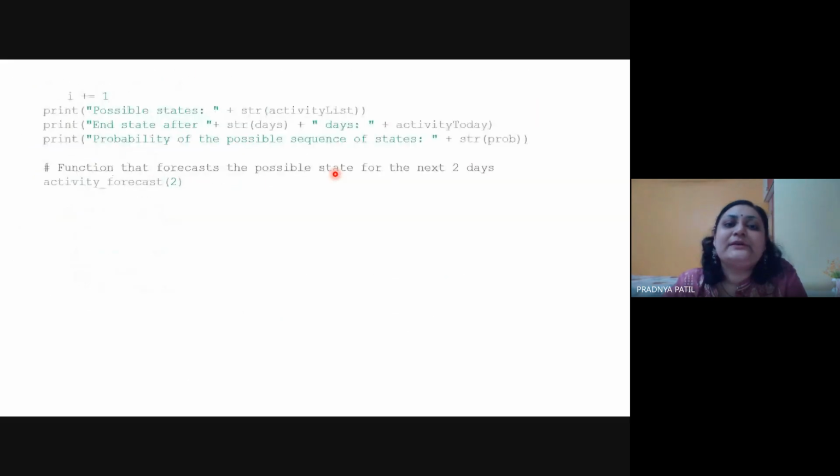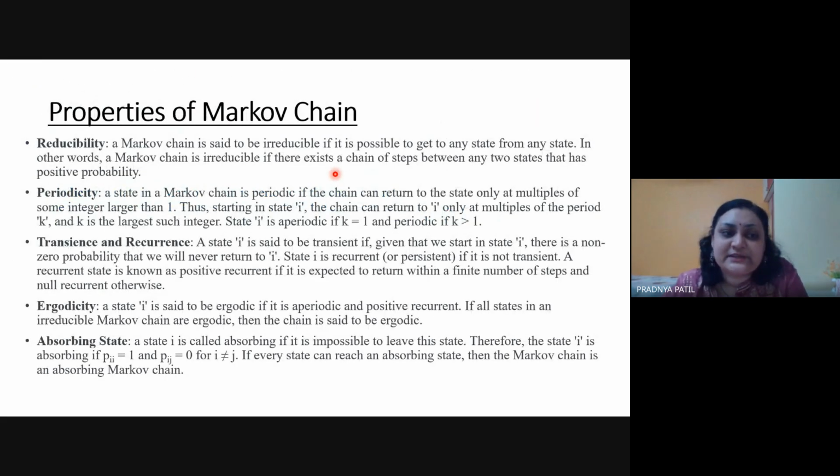So that is called the aperiodic Markov chain. But if there are more than k, where k is the number of steps, so if there is more than one number of steps in which you would be able to come back to your own state, it is called a periodic Markov chain.